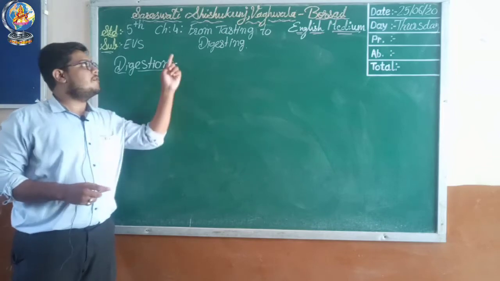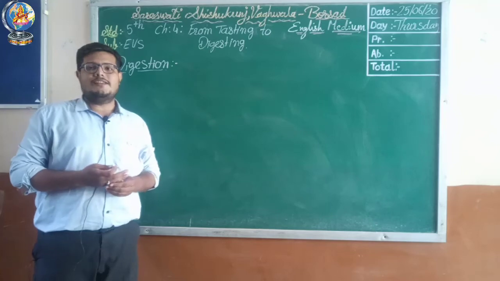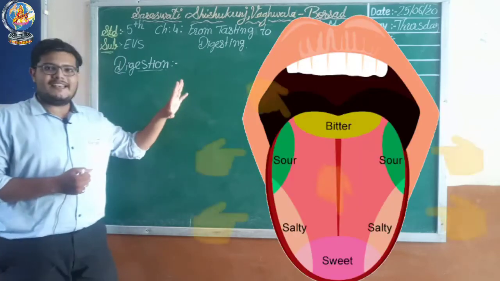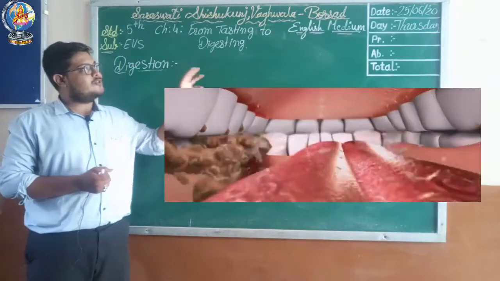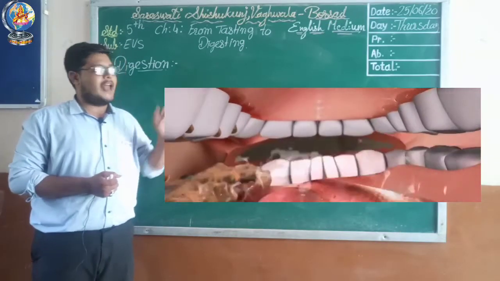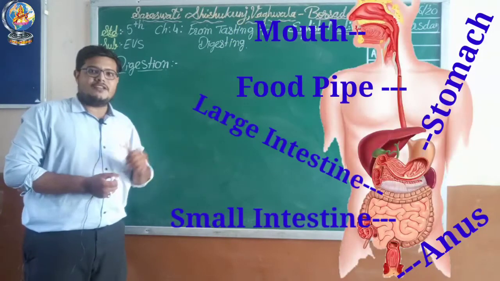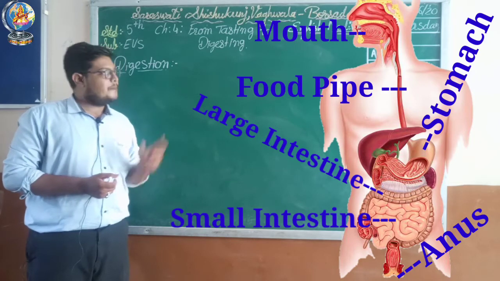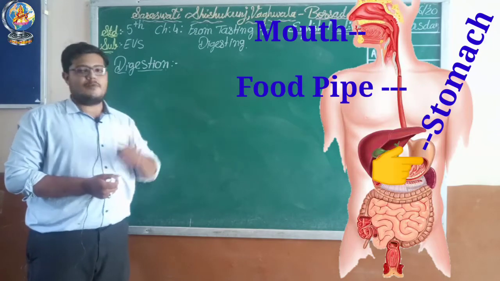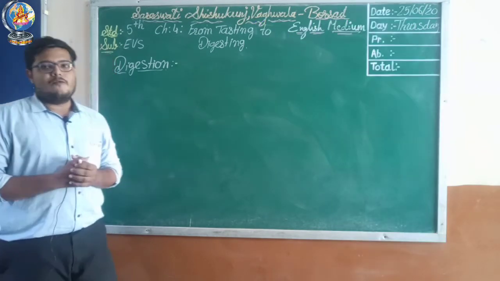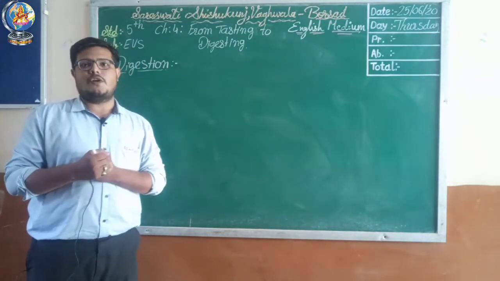We are learning chapter number 4, From Tasting to Digesting. So we know that you learned about tasting, right? That how many taste buds are present on the tongue, right? We also discussed how saliva is present in our mouth and how it helps us to digest starch. You also have seen different parts of the digestive system, right? And we also discussed how the mouth is connected with the stomach with the help of the food pipe. So today we are going to learn in detail about digestion, what is the process of digestion.